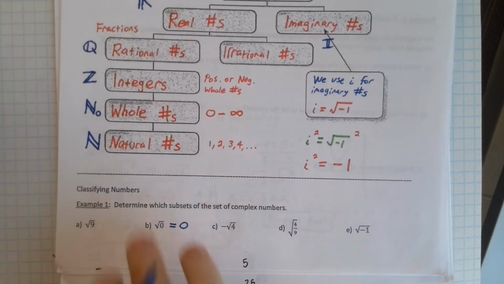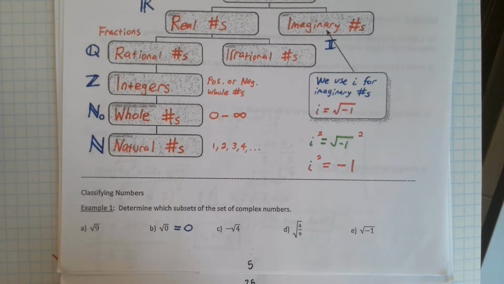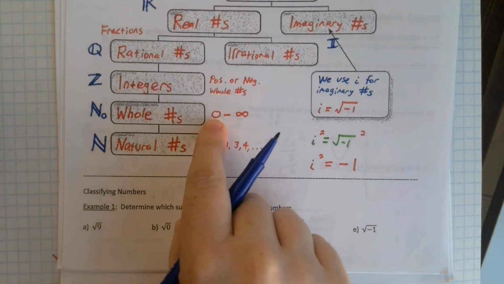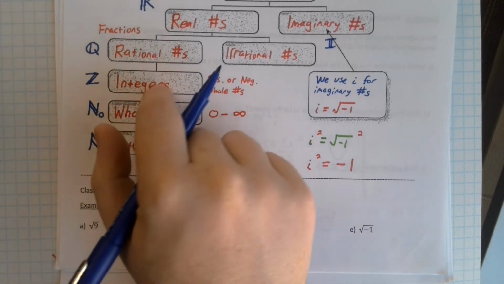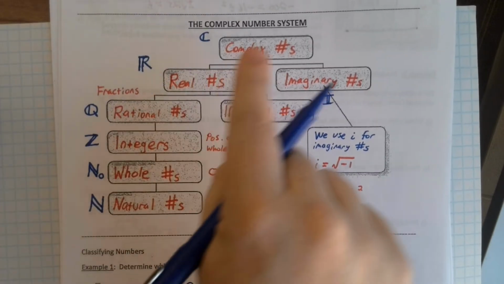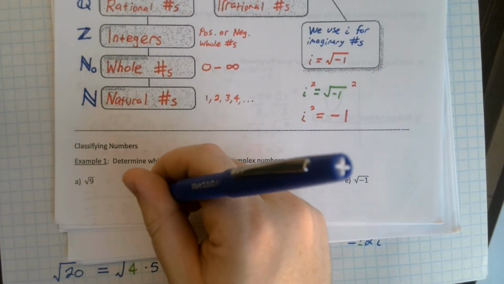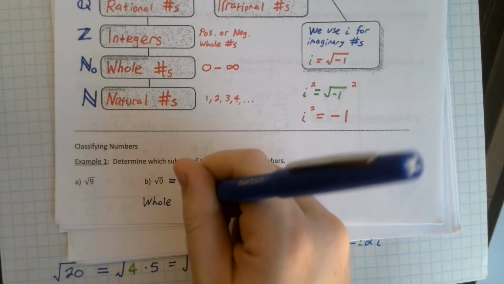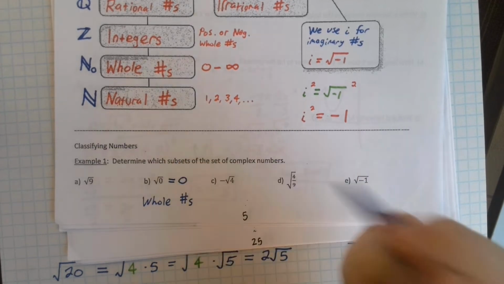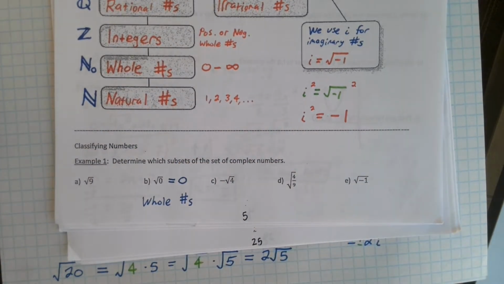Which of these subsets is 0 in? 0 was in our whole numbers. It's also an integer and a rational number and a real number and a complex number, but we just like to say that it's a whole number. Can you solve the rest? Can you figure out which subsets each of these numbers should be in? Pause the video and try these problems out for yourself.